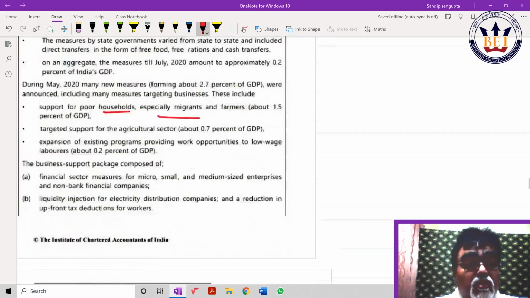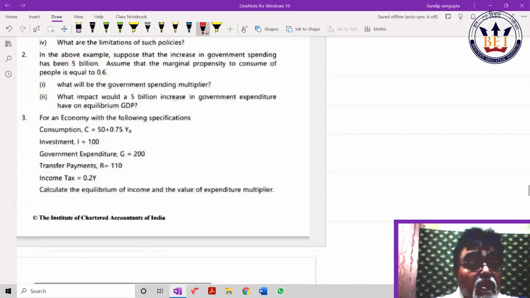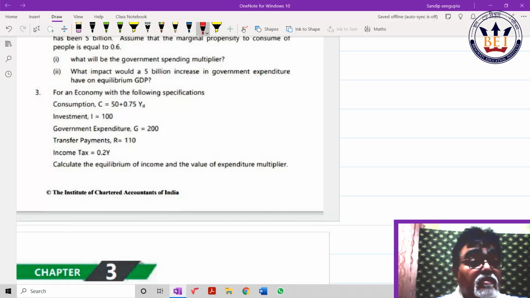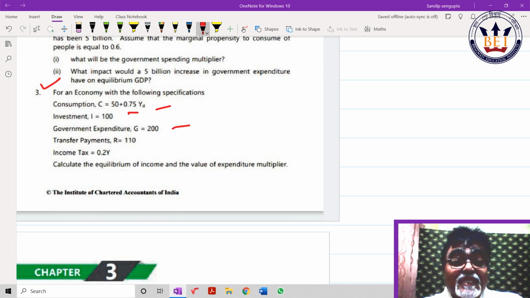The questions are the usual, these are all old questions. This is one new question they have given. What is the new question? Consumption given, investment given, government expenditure given. It is most likely a simple Keynesian sum, agreed or not?